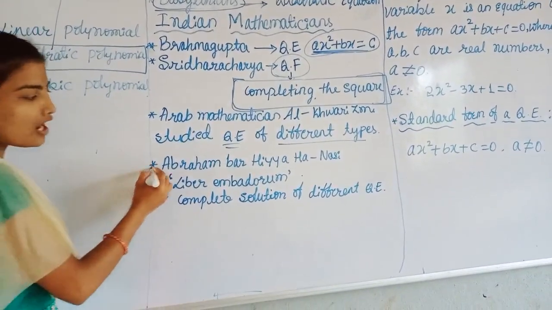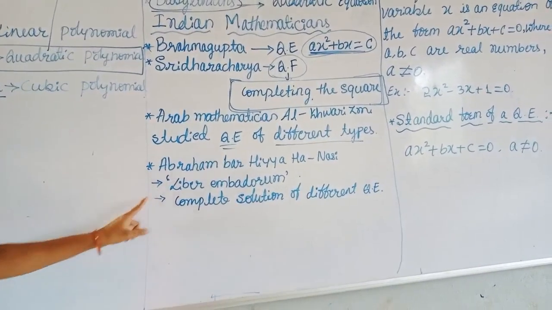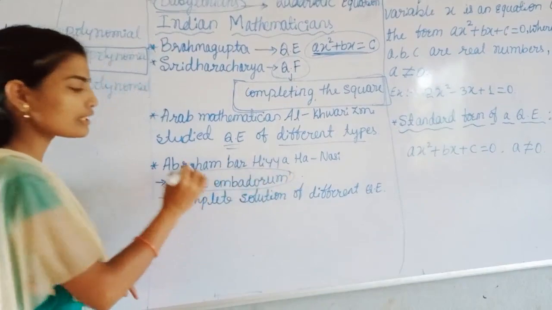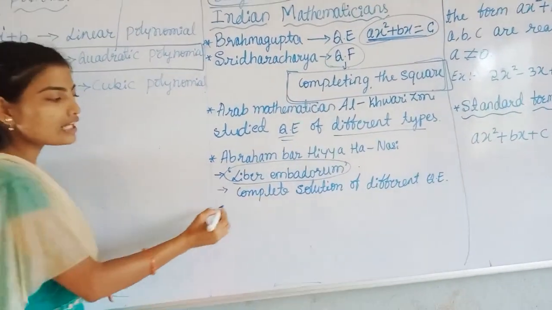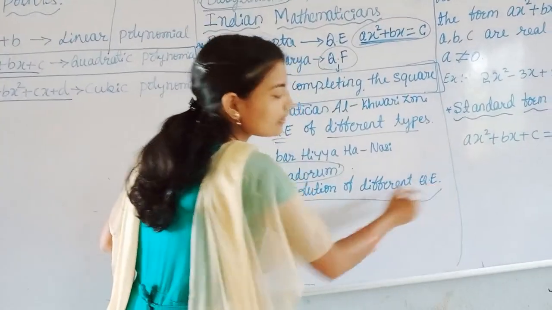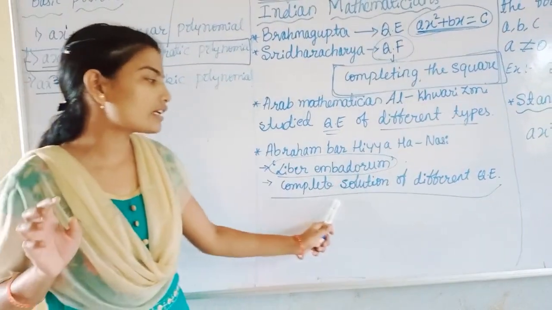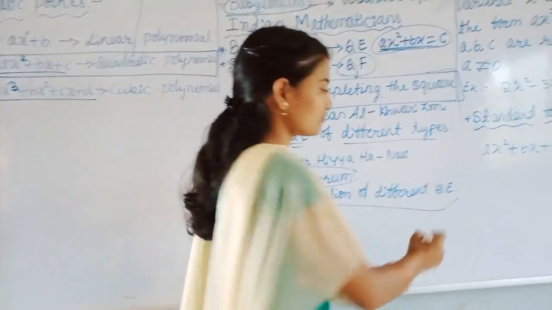Next, Abraham bar Hiyya wrote a book, Liber Embadorum. This is the name of the book. In that book, he gave complete solutions of different quadratic equations.